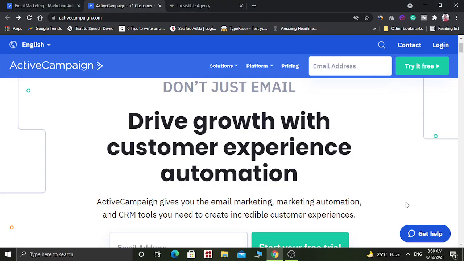In today's video, I'm going to compare two best software. First is called ActiveCampaign and second is called GoHighLevel. Both of these softwares are very good. These softwares are used to sell email marketing campaigns. So let's start.